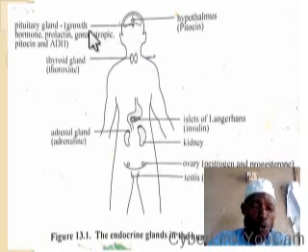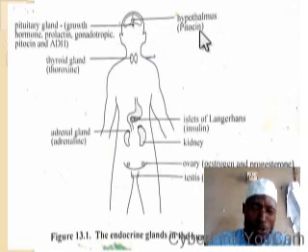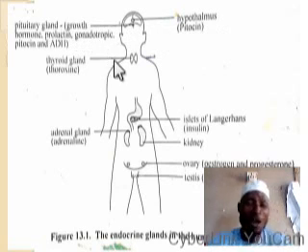Look at pituitary gland. This is the location of pituitary gland. This is the base of the brain. This is the hypothalamus of the brain. Then this is the pituitary, which is also referred to as prolactin. This pituitary or prolactin is secreted by the pituitary gland.